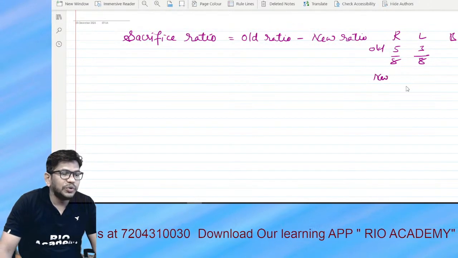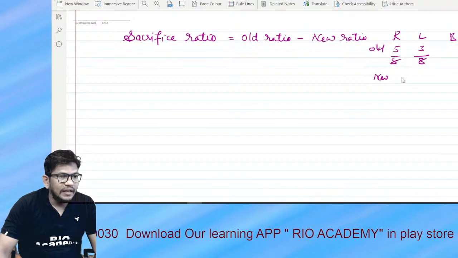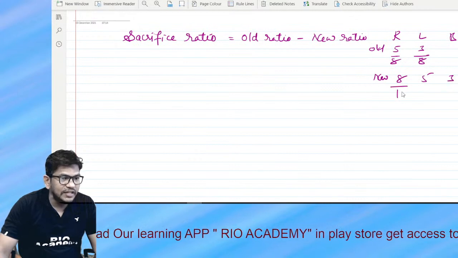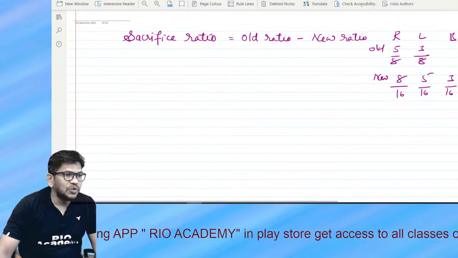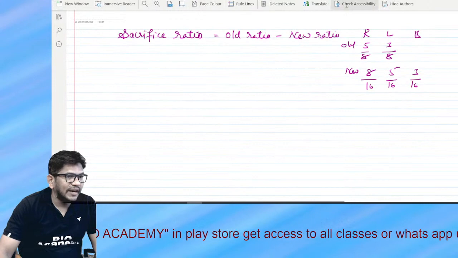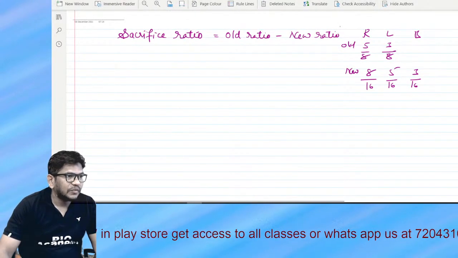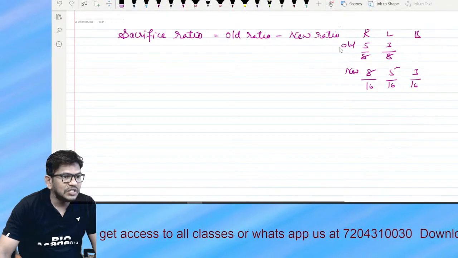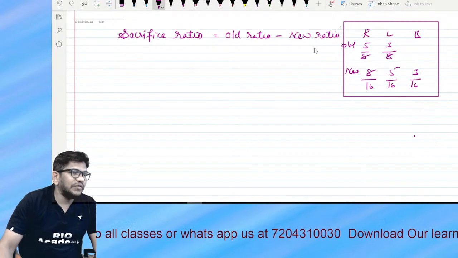The new ratio is 8:5:3, which means 8/16, 5/16, 3/16, since the total is 16. So this is for your calculation purpose. You can write it separately like this so that you can get the concept easily. Remember, this is not a part of the solution, for your reference only.